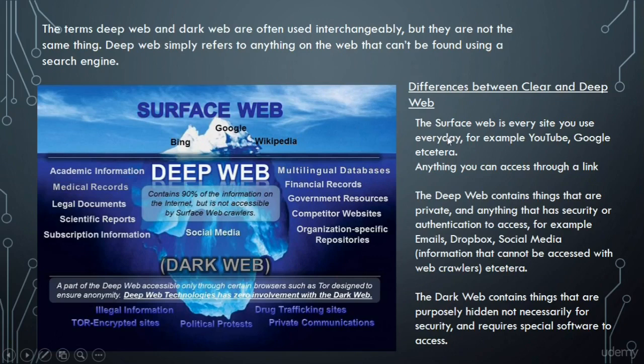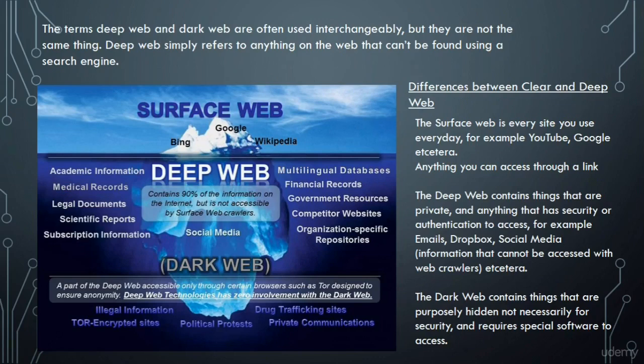The surface web is every website that you use on a daily basis. For example, you can be using YouTube, Google, etc. These are basically sites that can be accessed through a link. For example, if I search the title of a YouTube video on Google, the video will actually show up right there, and that means that it can be indexed through a search engine or accessed through web crawlers.